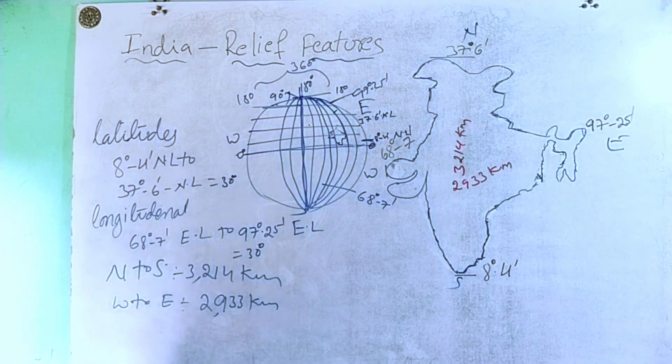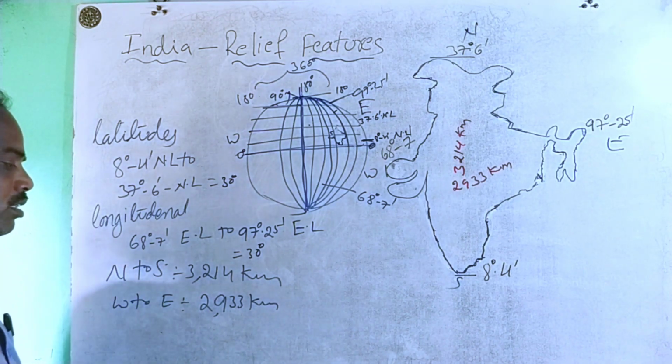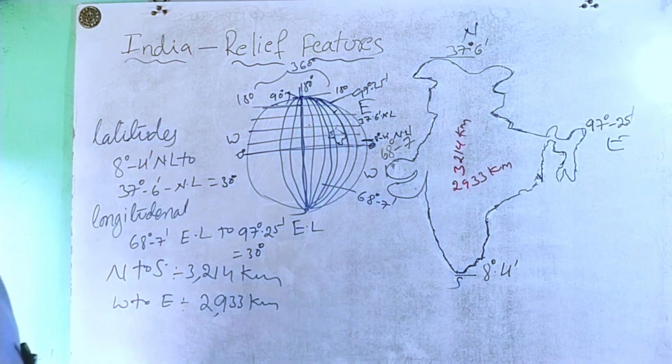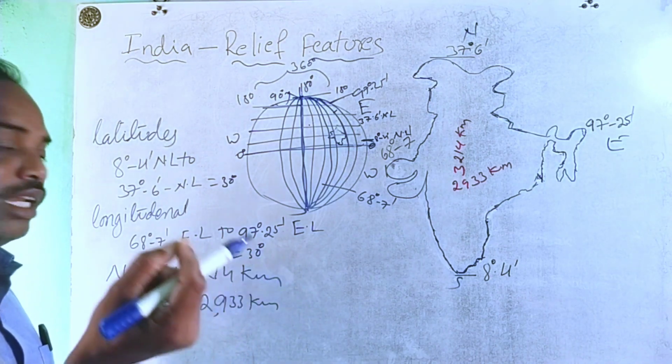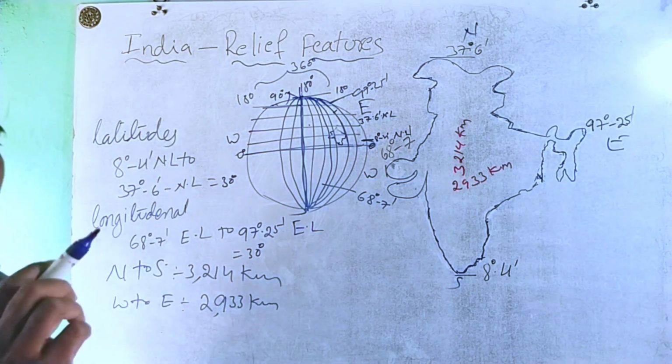Based on kilometers we observe a lot of variation between them. The distance north to south is 3214 kilometers and west to east is 2933 kilometers. So the variation between them is nearly 300 kilometers. Originally both appear as approximately 30 degrees variation, but based on kilometers we find a little variation.